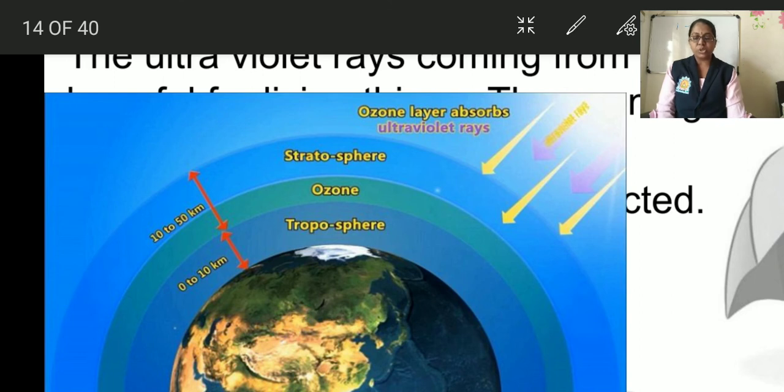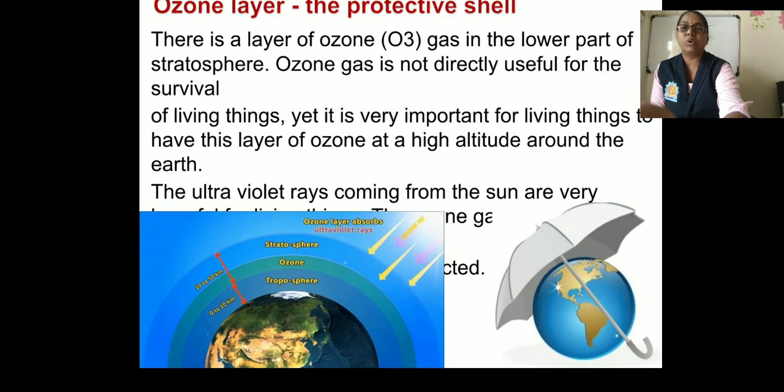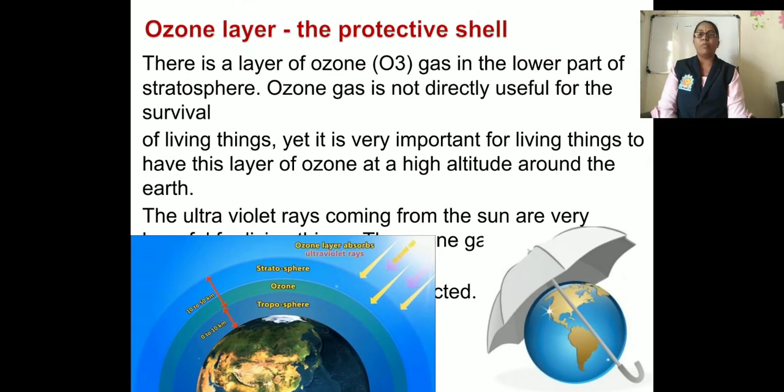The ozone gas absorbs the UV rays which are released from the sun. And the life on the earth is protected, and hence the ozone layer is called the protective shell of the earth. Here you can observe another picture in the slide, the earth and an umbrella.